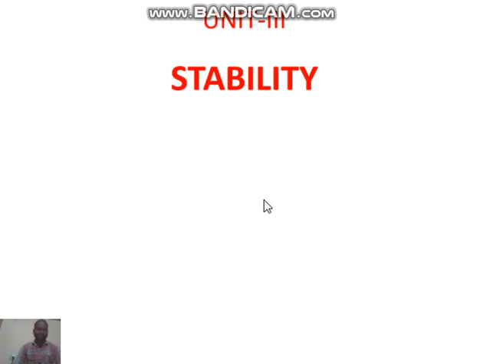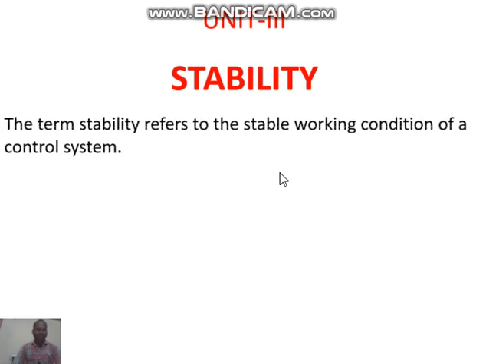In this third unit, we explain what stability is and how many methods there are to find out the stability of a given control system. So initially, what is stability? The term stability refers to the stable working condition of a control system. If you are designing one control system, it will give a stable output.